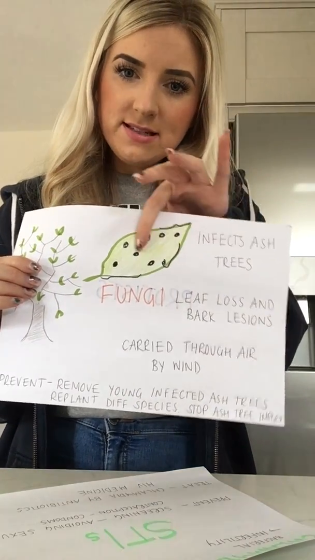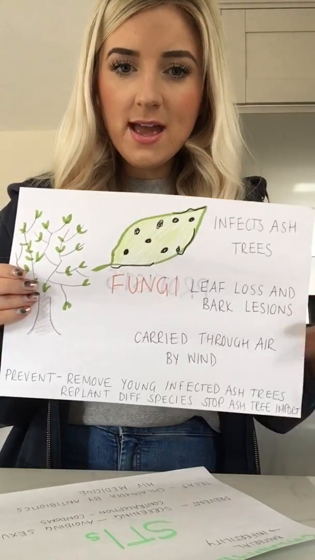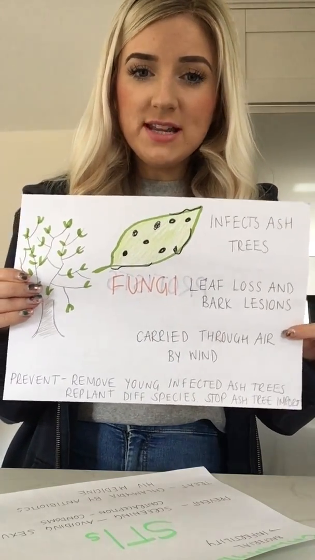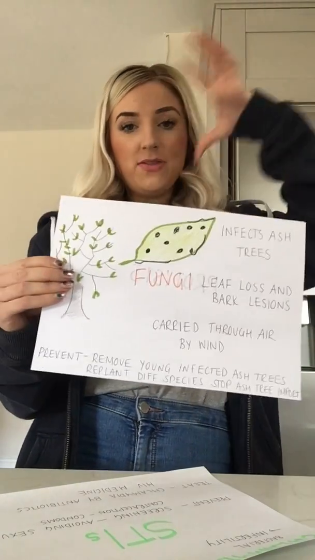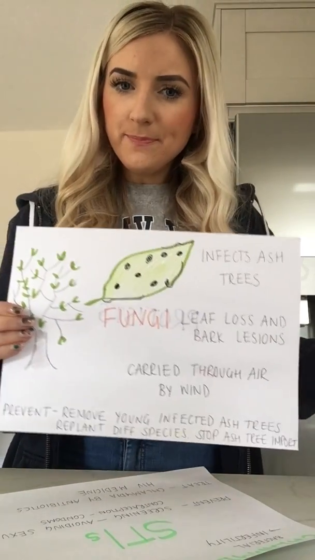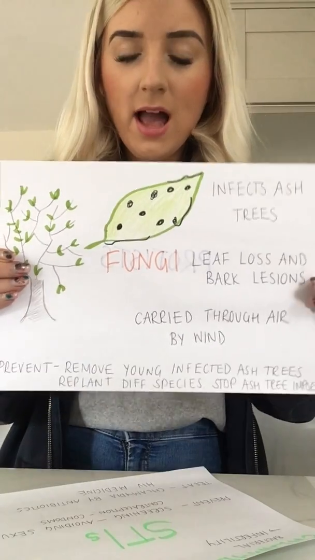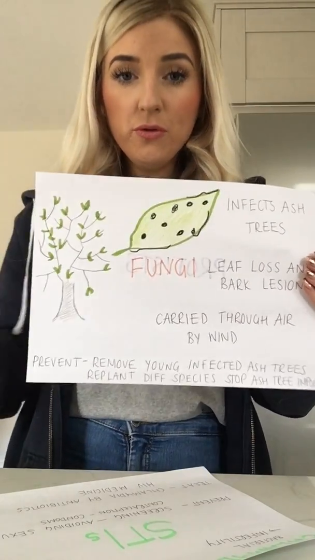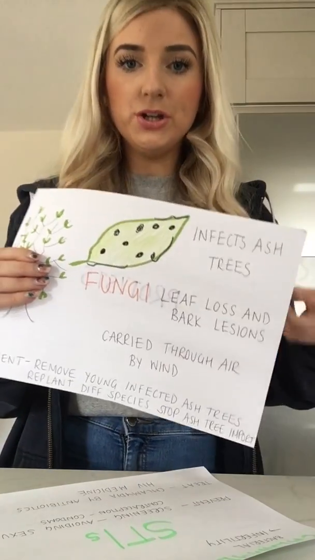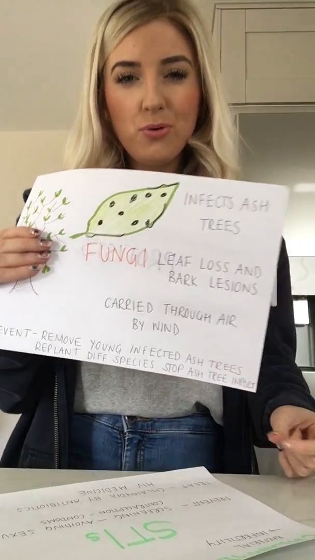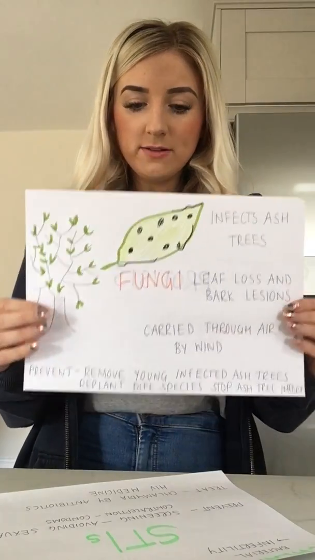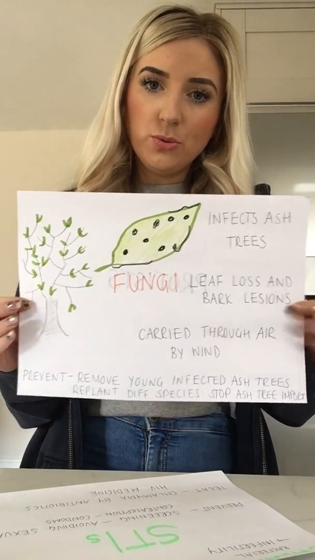So you can see here, there's a damaged leaf, it's been lost from that tree there, and the actual fungus, the chalara ash dieback fungus, is carried in the air by the wind. So again, like in those droplets, a little bit like TB. So it's blown from one ash tree to another, and then it infects the leaves, okay? How this can be prevented is removing an infected tree from a particular space so that it doesn't spread to the other ones, and then planting a new species, or stopping importation of these ash trees, because that's the only tree that this infects, okay? So that's the only example of a disease you need to know caused by a fungus.